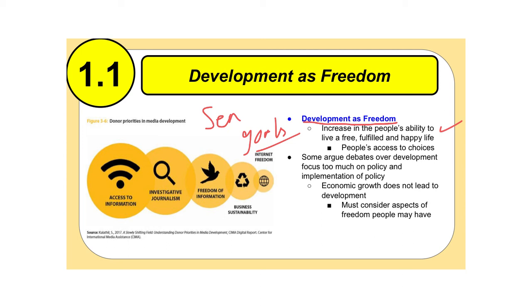Some people have argued, and there are many debates back and forth about this, that development focuses too much on policy and implementation of policy. So global political scientists today are studying whether we are arguing too much about policy and implementation and not so much about the goals. Because if we're really trying to focus on getting humans to have a better life, then we shouldn't be focusing on policy and implementation. We should actually just go out and do it.